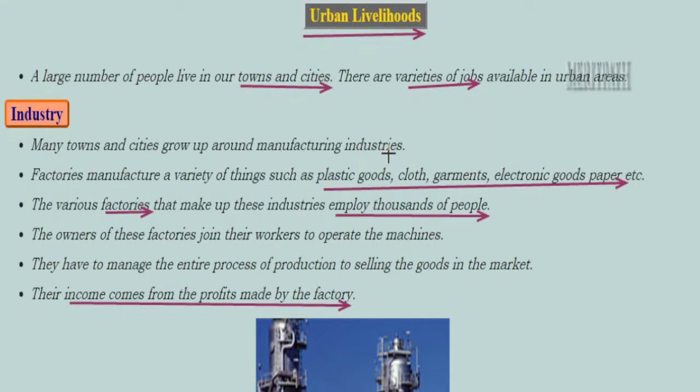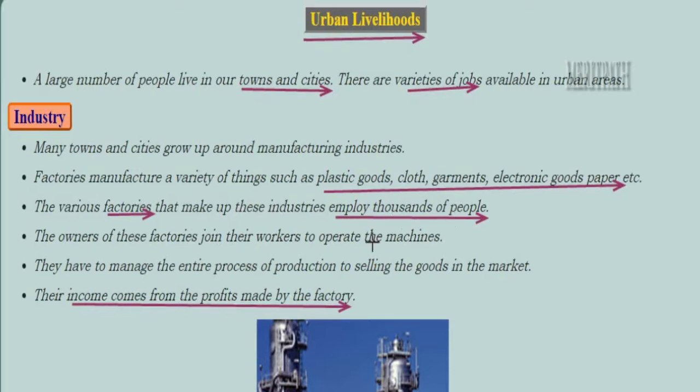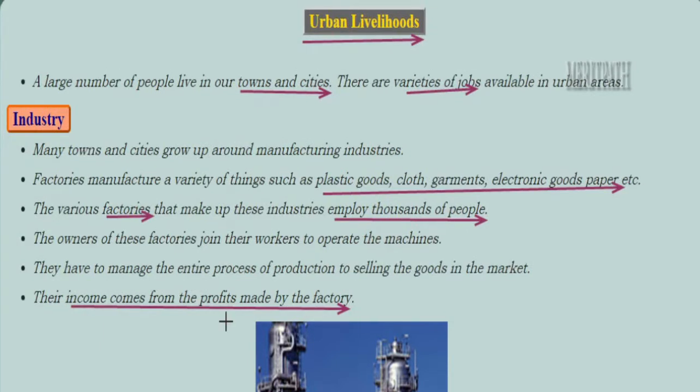So towns and cities have many manufacturing industries, and these manufacture a variety of goods like plastic goods, clothes, ready-made garments, electronic home appliances, paper, etc. Because these factories spread over a large scale of land, they require a large number of employees to work with them. So these factories employ almost thousands of people. And how do these workers work there? They operate the machines. So how do these people actually make an income?